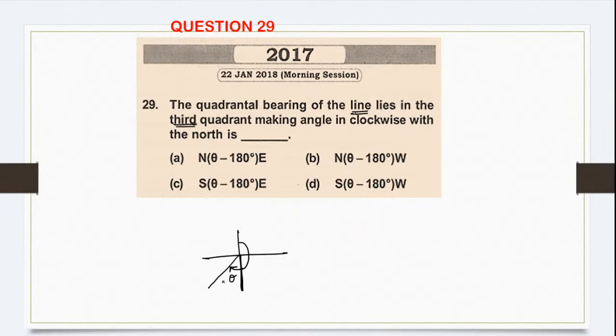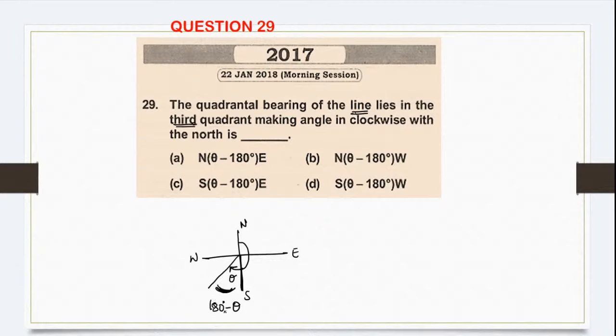Now suppose I want to write it in the quadrantal bearing system or the reduced bearing system. How will I write is what he is asking. Now first try to find this angle. How much will this angle be? It will be 180 minus theta, right?